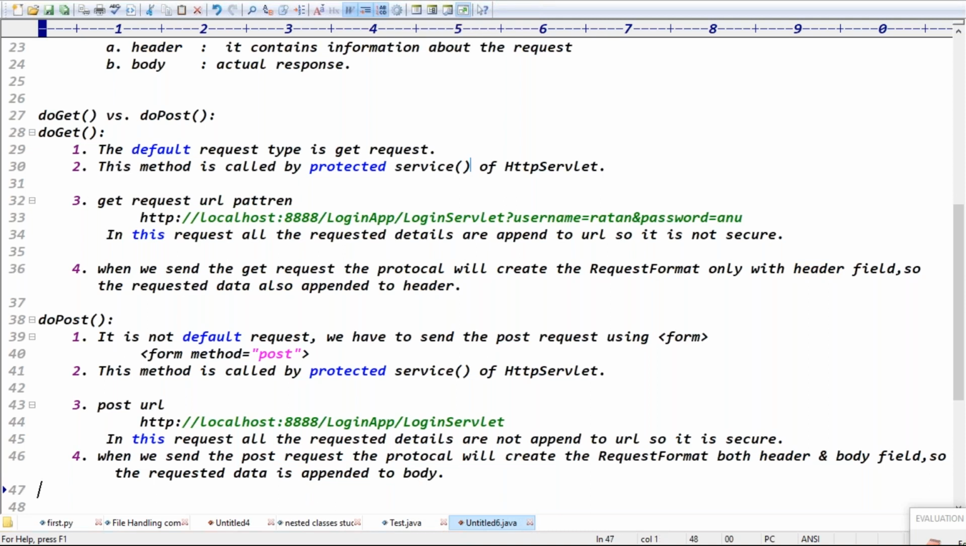Here, where is the data? In the body format, right? We could mention like this, sir. So the request data is appended to the body.